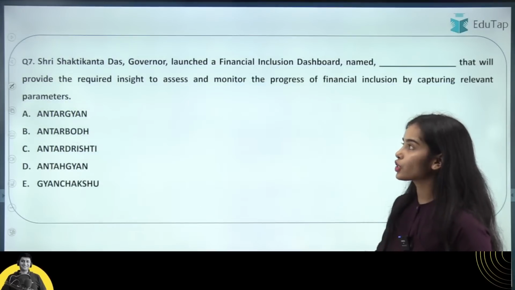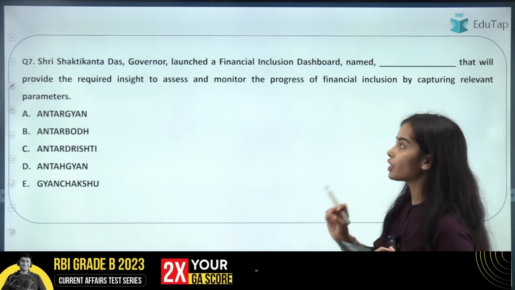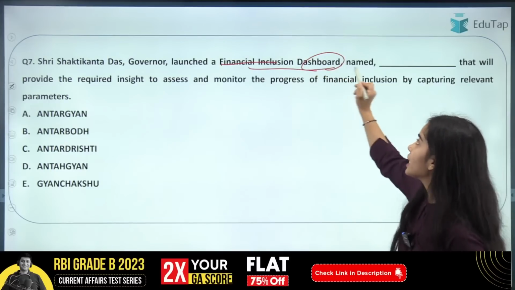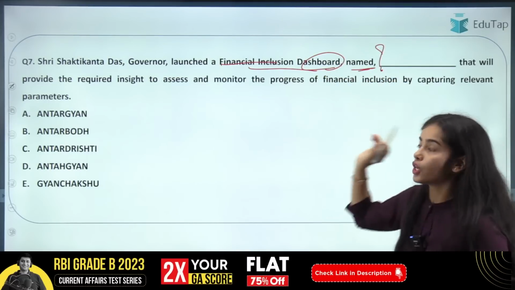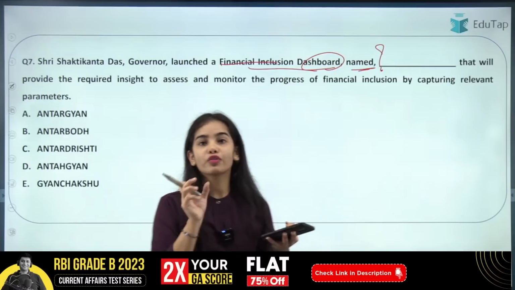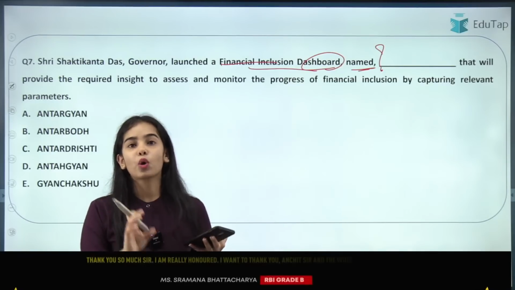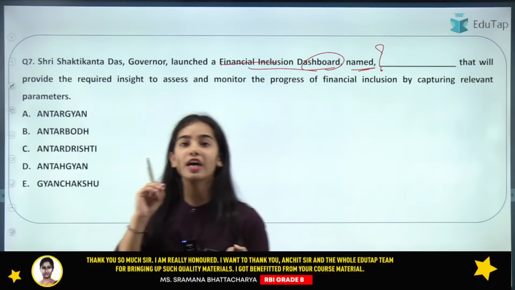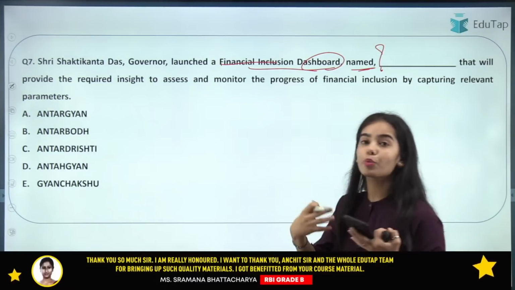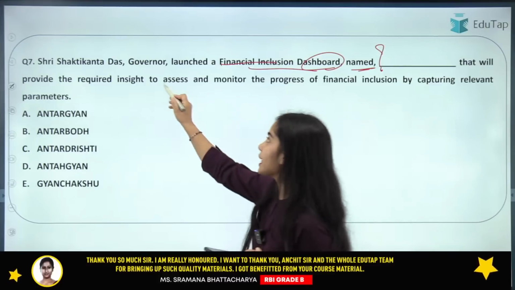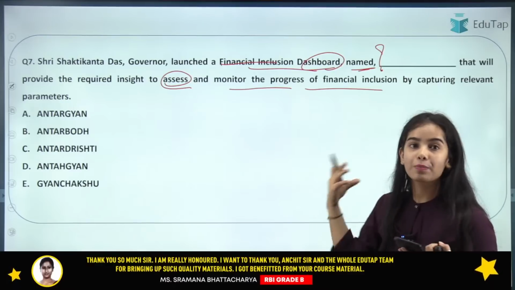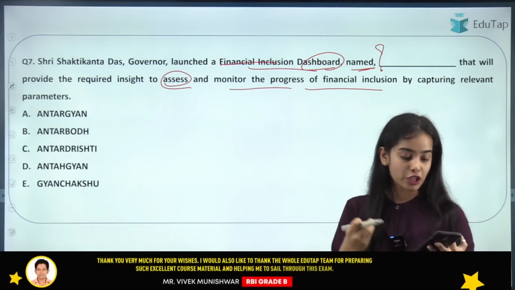Now coming to the next question, Shri Shaktikanta Das, Governor of the Reserve Bank of India, has launched a financial inclusion dashboard that is named what? So what is the name of the financial inclusion dashboard that has been launched by the Reserve Bank of India for its internal usage? This financial inclusion dashboard is going to provide the insight to access and monitor the progress of the financial inclusion by capturing the relevant parameters for the financial inclusion.